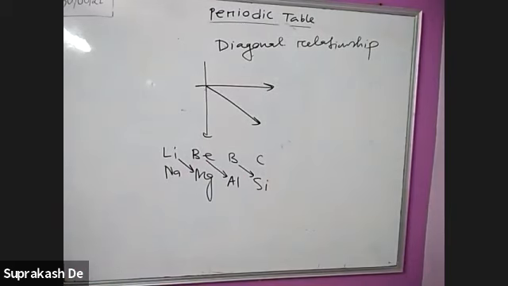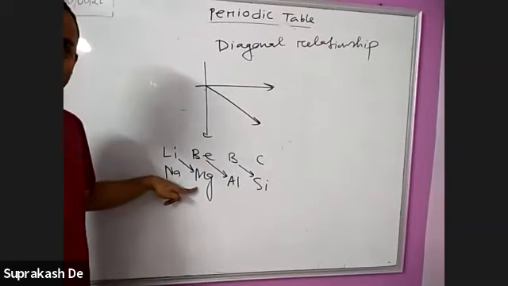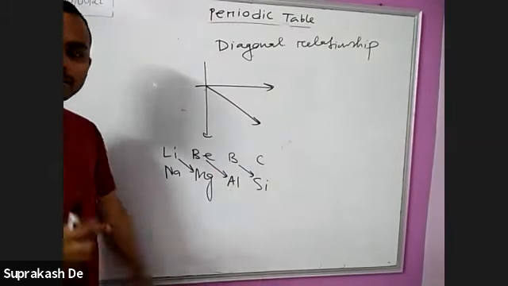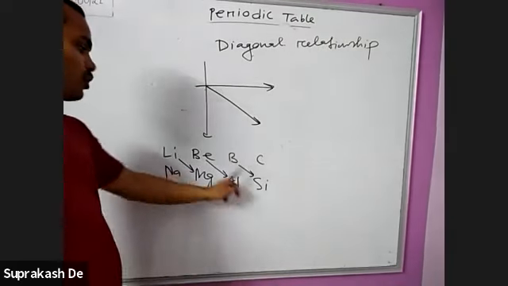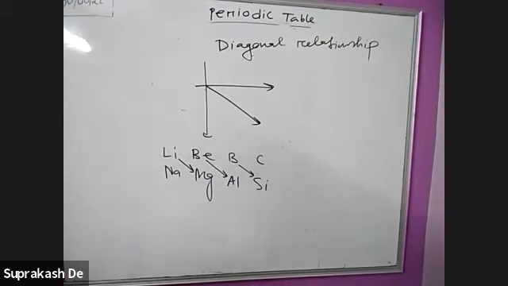These elements are called bridging elements, because they make the bridge. Lithium and magnesium have almost the same properties. Beryllium and aluminium have almost the same properties. Boron and silicon have almost the same properties. These are called bridging elements, in diagonal relationship with one another. Only three elements.